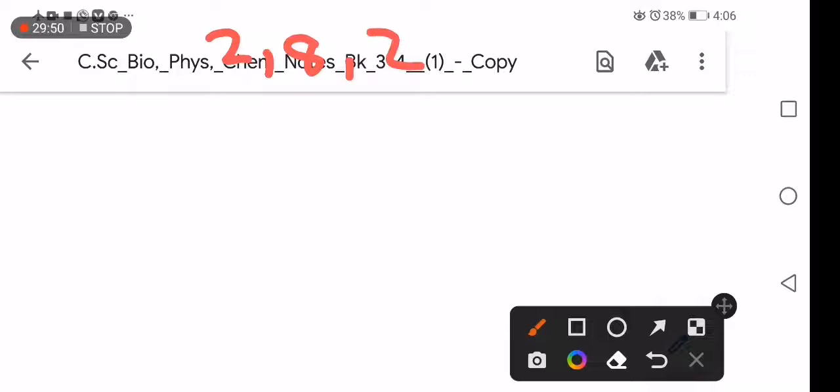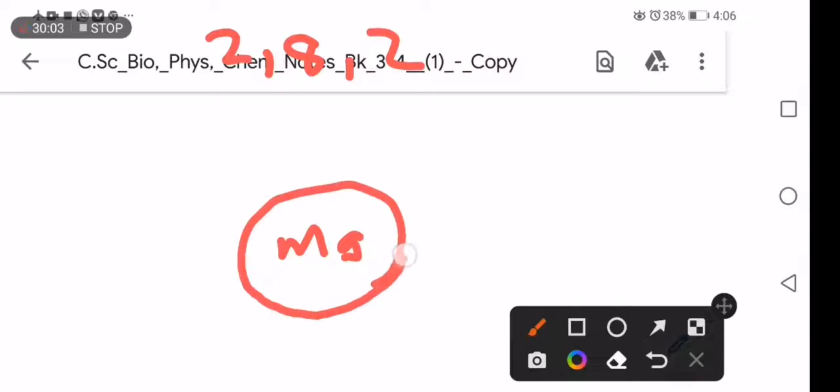This is the electronic configuration number. Then we want to draw the electronic configuration diagram. We put Mg here. Then we draw the first shell. We put 2 electrons only here. Then we are going to draw the second shell.